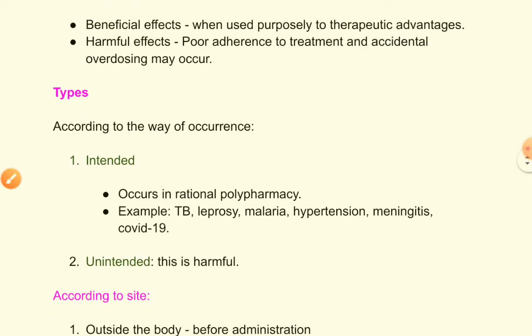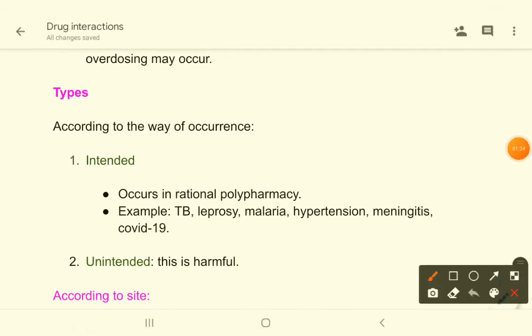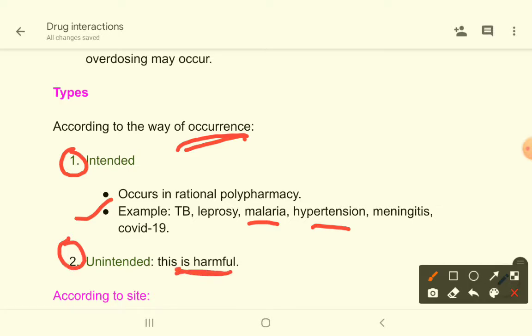Now come to the types of drug interactions. According to the way of occurrence, these are of two types. One is intended, as I have mentioned, for therapeutic benefits. For example, in TB, leprosy, malaria, hypertension, we use so many drugs together. And the other one is unintended, that is harmful, and most of the drug interactions are harmful.